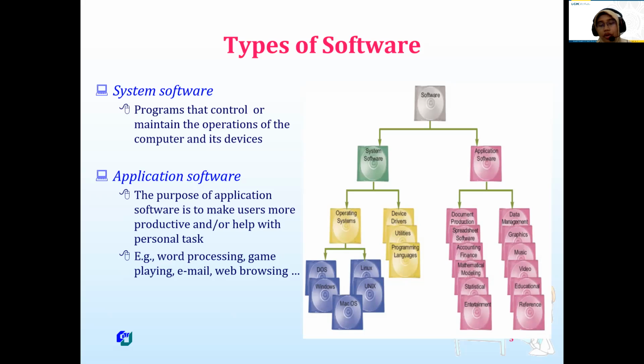Maybe you use Windows, or maybe Macintosh, or maybe Linux, or other operating system. Another system software is utility software and device driver.